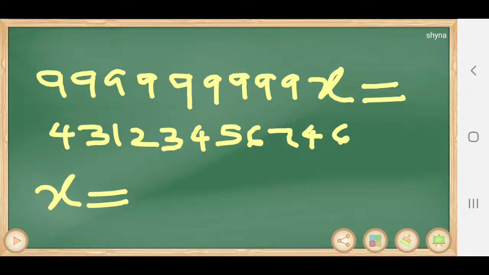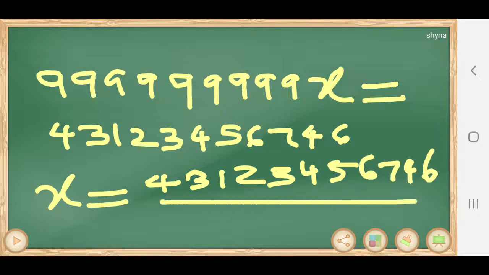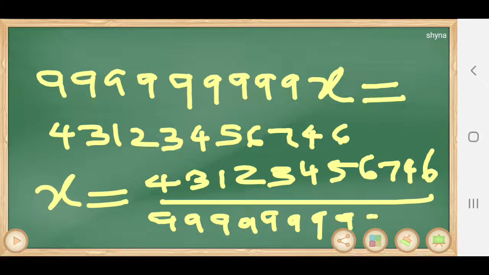To write the given x. First we started with x. We had to write x in the form of p by q. If it is so, what is x? x equals 43123456746 by 999999999. Now this x is in the form of p by q. Okay, dear children, I think you understood that.